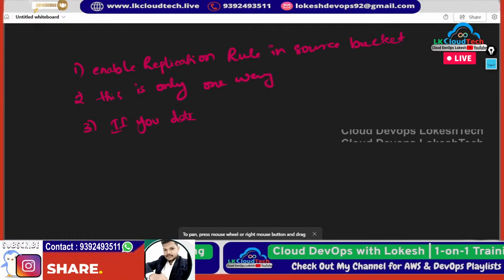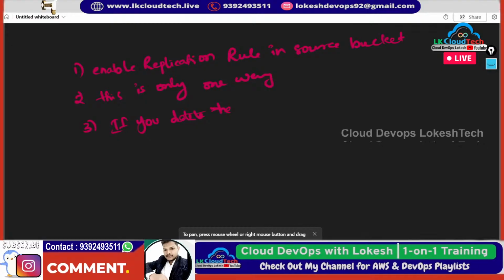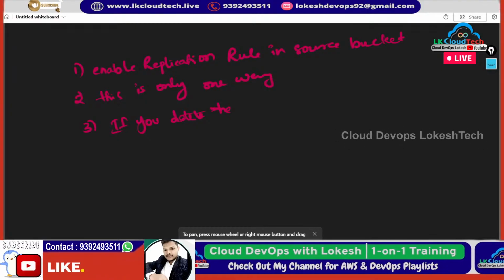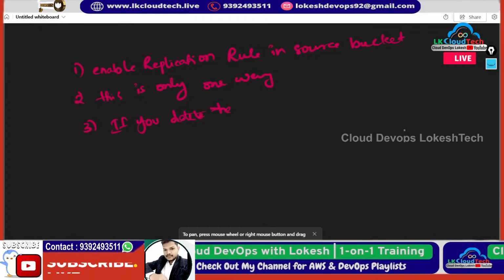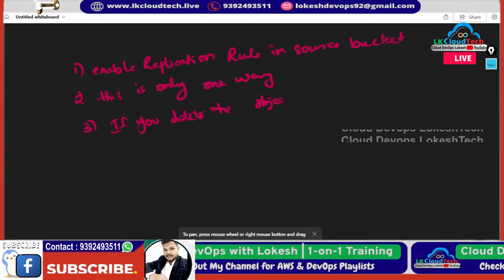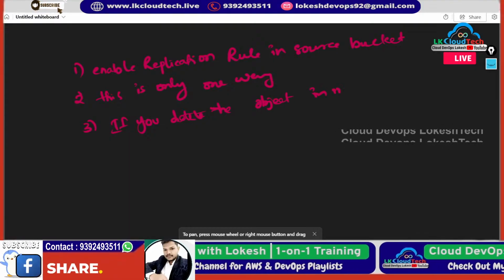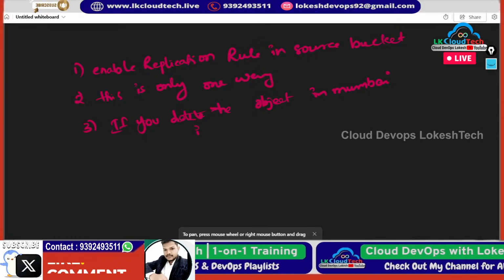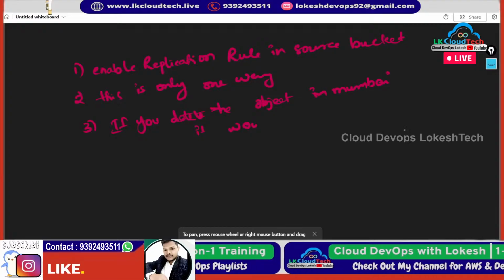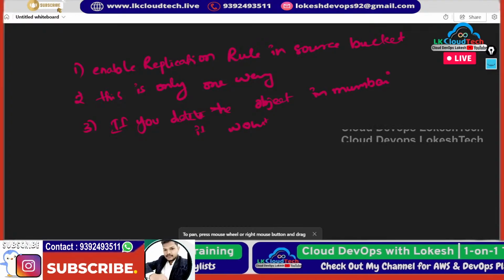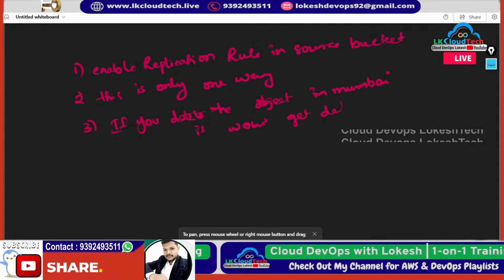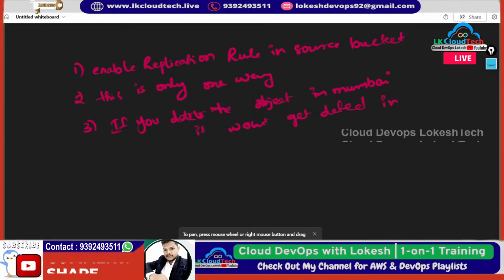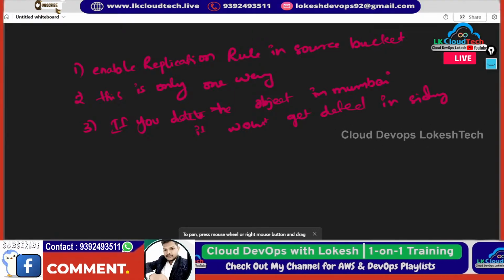So we are copying, but we are not moving. In that case, moving it will delete. Yes, so we are not deleting the original file. We're just copying. You need to delete the object in Mumbai. Same concept. If you delete it in Mumbai, it won't get deleted in Sydney, since you're only copying.